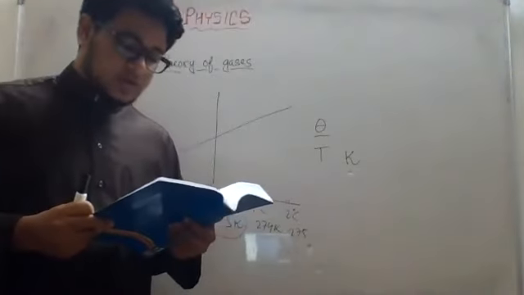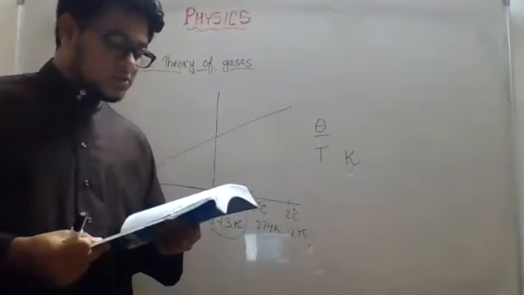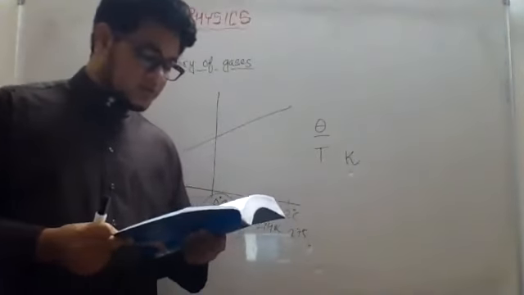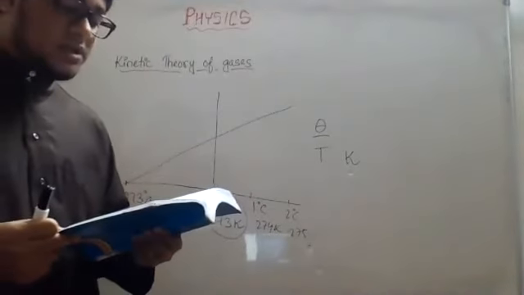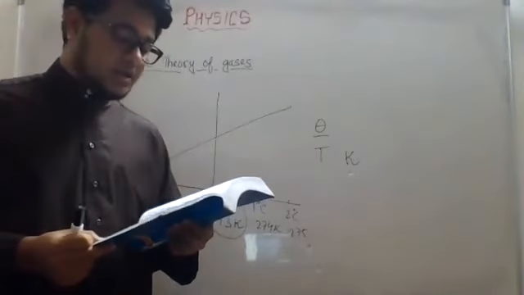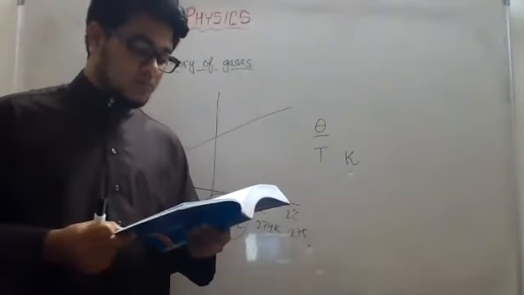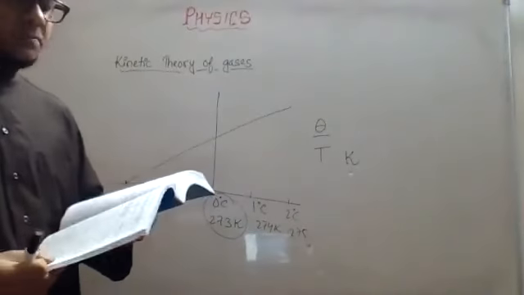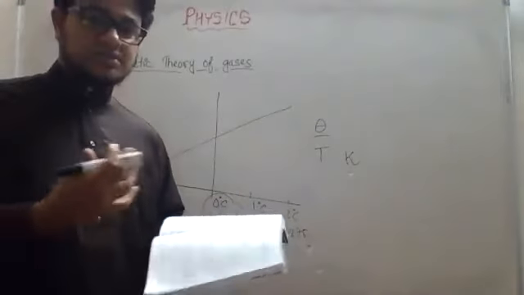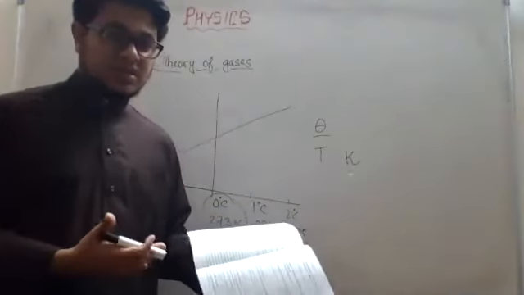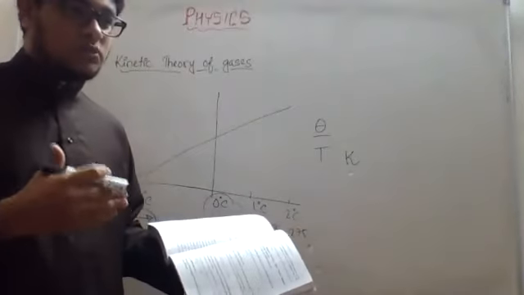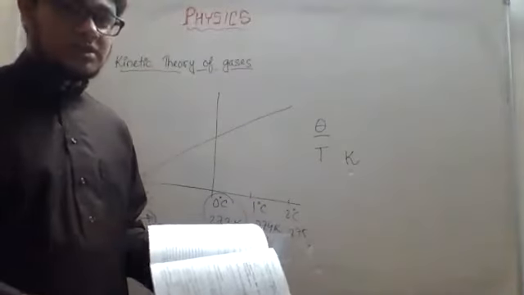A gas that behaves according to the laws obtained from the assumptions is called an ideal gas. In fact, no gas behaves like an ideal gas. It's only an imagination. Still, we get an idea about the behavior of real gas from all the laws of ideal gas. Real gases are the gases which exist in reality. We always compare which real gas is closer to the ideal one.